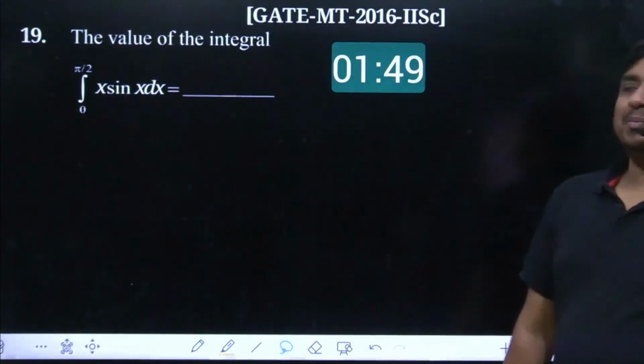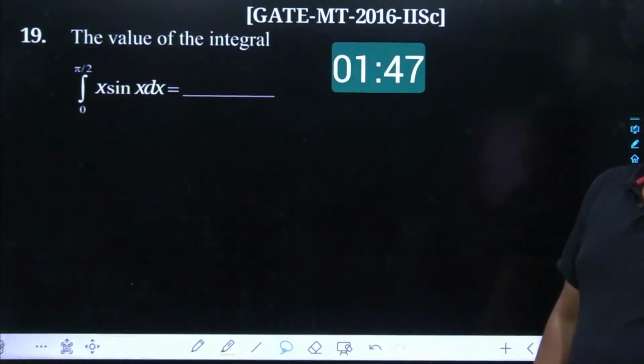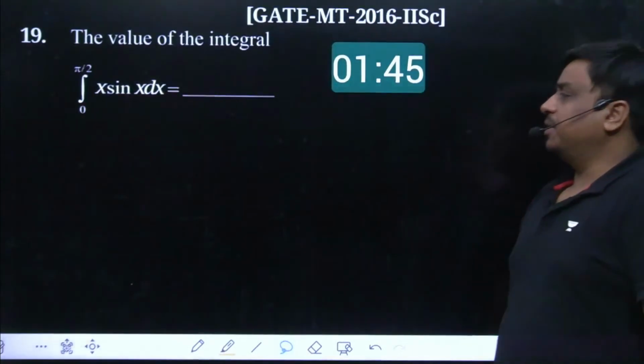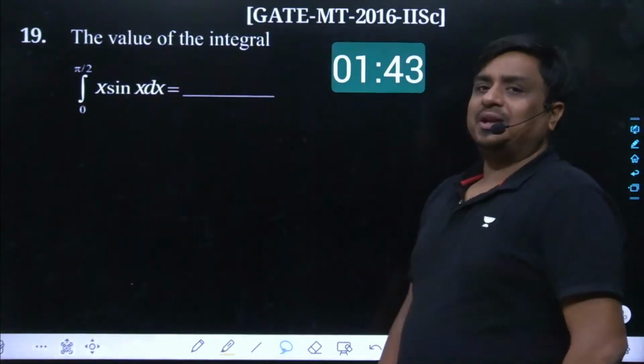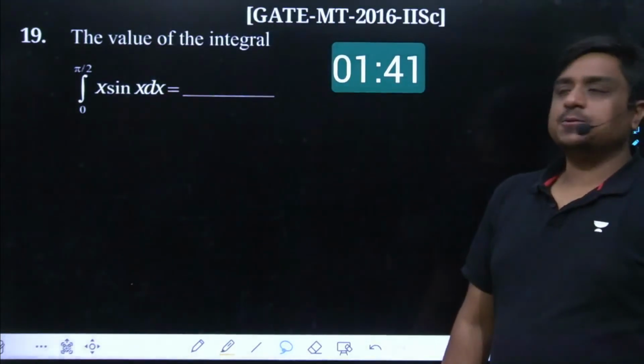Again, this problem is based on the concept of integration by parts. You could have taken the help of integration by parts to solve this problem out.